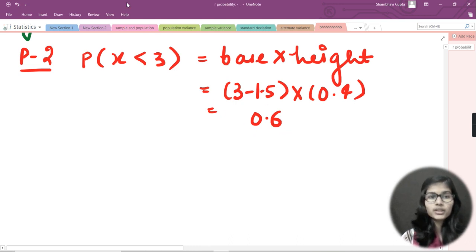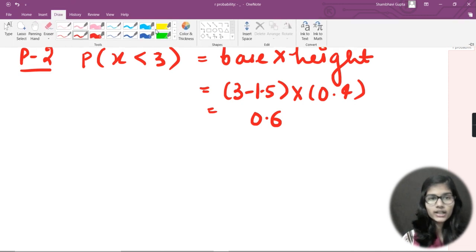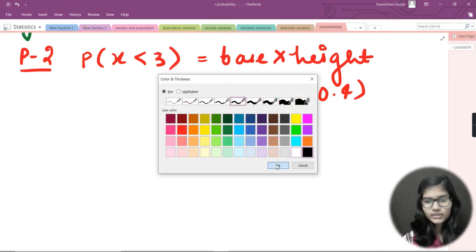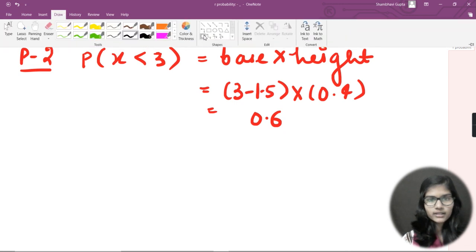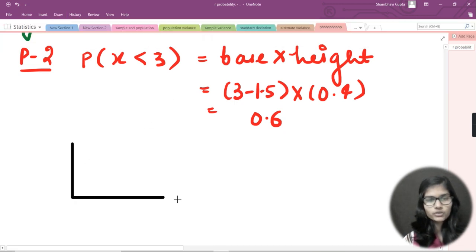Now if I want to plot the same graph for this, how will I do that? For that, let me take a different color and draw the x and y axis once more. So I'm just doing that here.